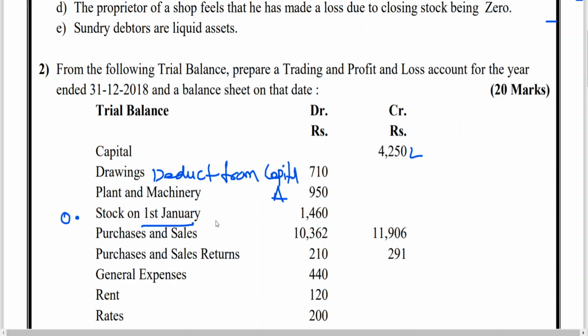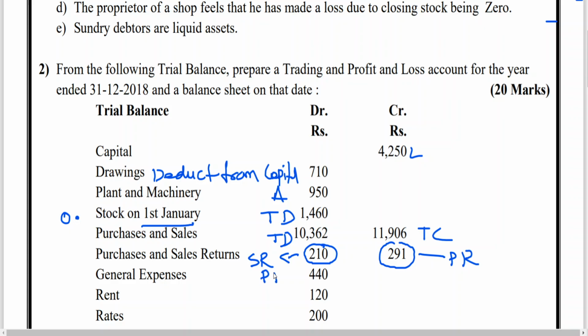Stock on 1st January, opening stock, trading account debit side. Purchases, trading account debit side. Sales, trading account credit side. Purchase returns and sales returns: this is sales returns. You know, purchase returns will appear on the opposite side to purchases. This is purchase returns. Sales returns will appear opposite to sales. So the sales returns will be deducted from sales. Purchase returns will be deducted from purchases.